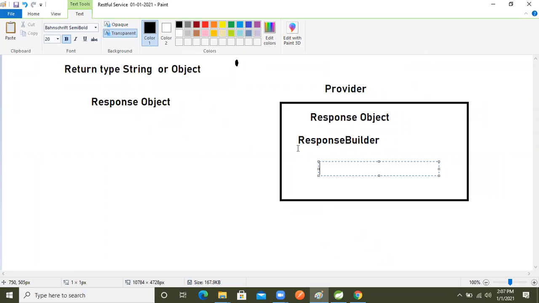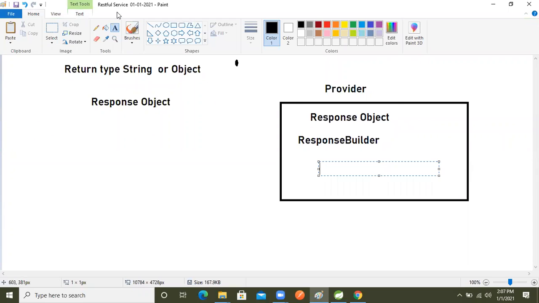First, we create the image, and that image we will visualize and analyze in our mind. After that, we will implement it programmatically, right? So now the response object is there. In that response object, what will we do now? We will take the implementation class.